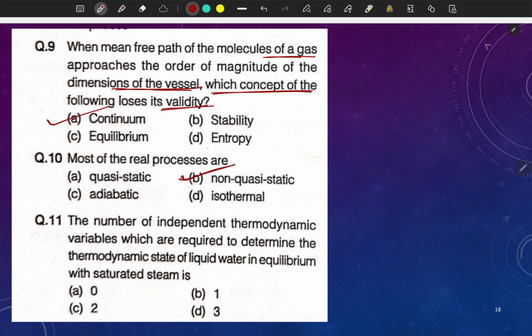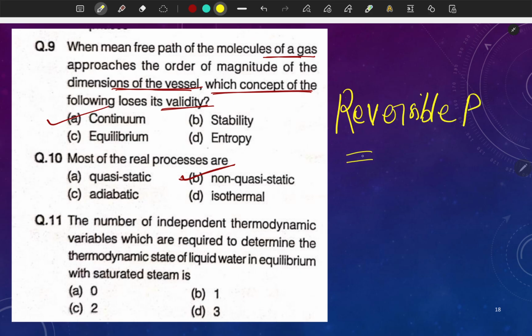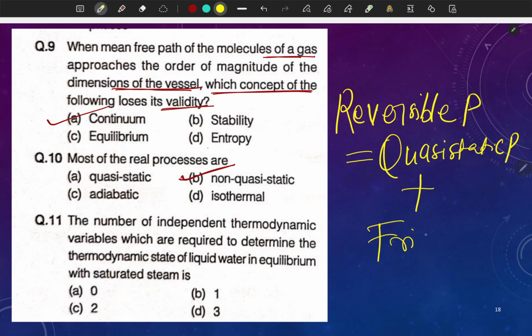This will be non-quasi-static. And how do we define quasi-static and reversible process? Again, I am writing here, reversible process is equal to quasi-static process plus frictionless. This is the condition of a reversible process, frictionless process.